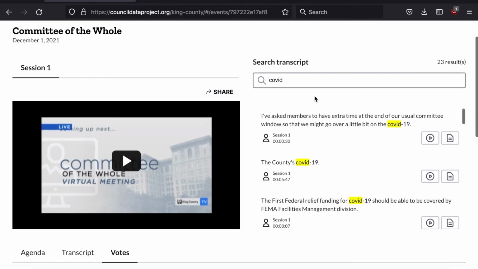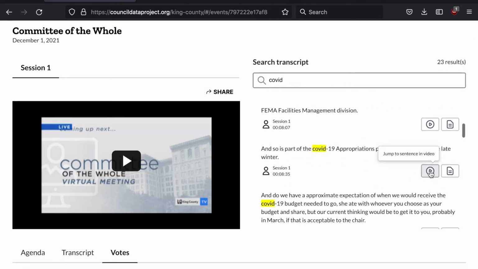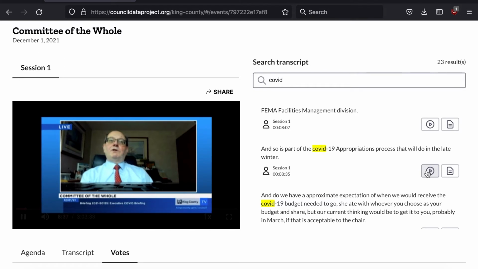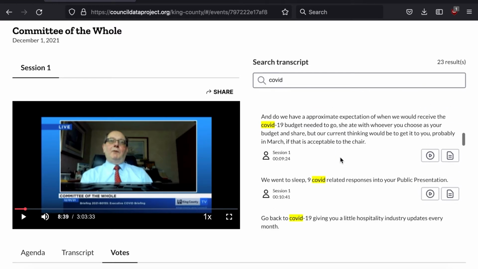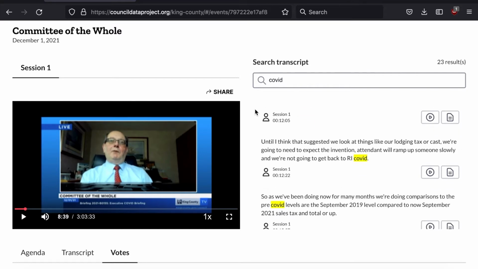A really cool feature that we have in CDP is the ability to jump to certain timestamps. Let's say I want to see exactly where this sentence involving COVID is spoken. And yeah, so we allow automatic timestamp jumping, which is very useful for parsing through large amounts of data and trying to look through your search results.